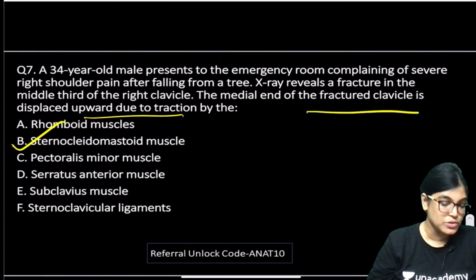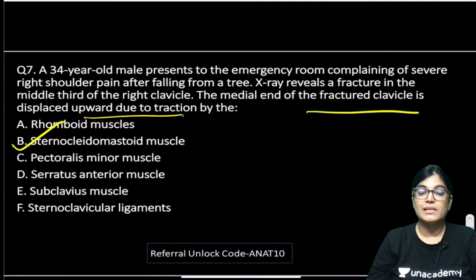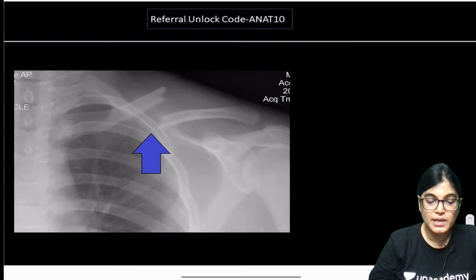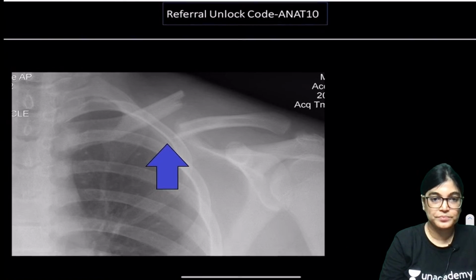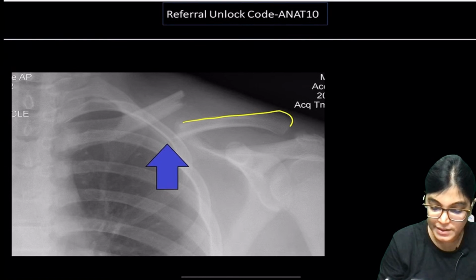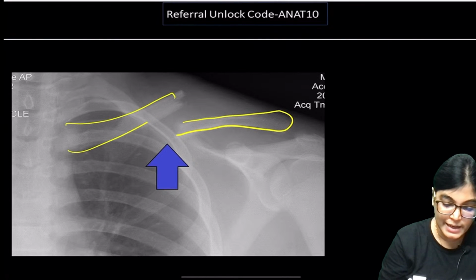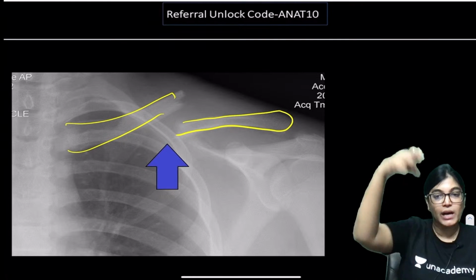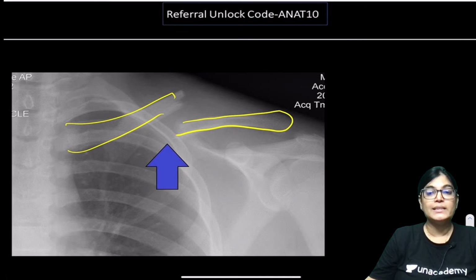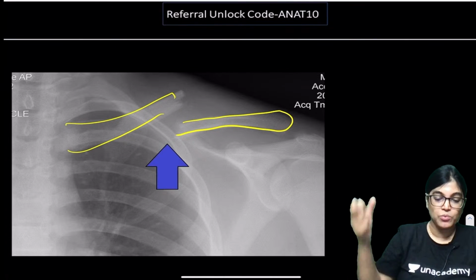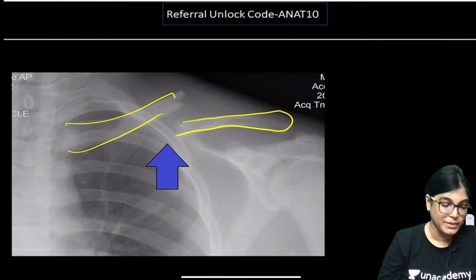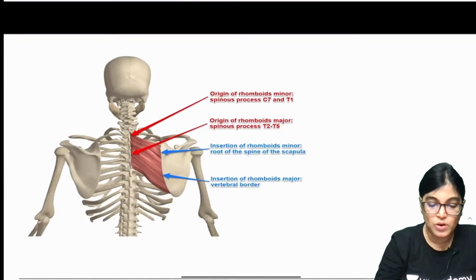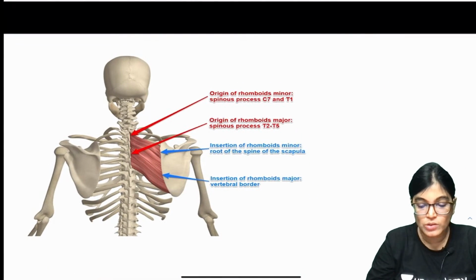Yeah, sternocleido, absolutely right. Sternocleidomastoid means the muscle which is attached to the sternum, to the clavicle, and also to the mastoid process. So see here, I have included this diagram where you can see this is the clavicle, and it is broken from the medial aspect, and the end is pulled upward. We have to know why the broken end of the clavicle can be pulled upward. That is the pull of the sternocleidomastoid muscle, because that is the muscle which is attached onto the medial aspect of the clavicle. This will be clear once you know about the origin and insertion.